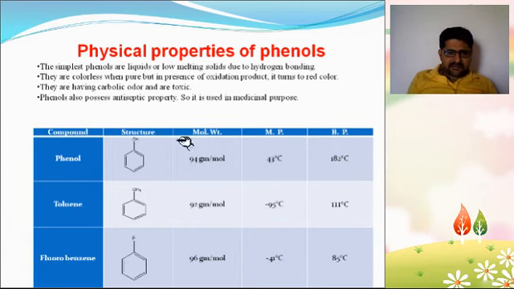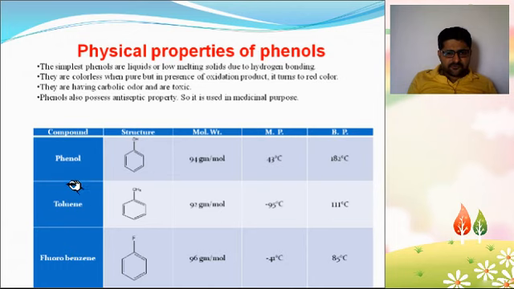The molecular weights of phenol, toluene, and fluorobenzene are approximately the same, but there is a difference in melting point and boiling point due to hydrogen bonding. The melting point of phenol is 43 degrees Celsius, the melting point of toluene is minus 95 degrees Celsius, and the melting point of fluorobenzene is minus 41 degrees Celsius.